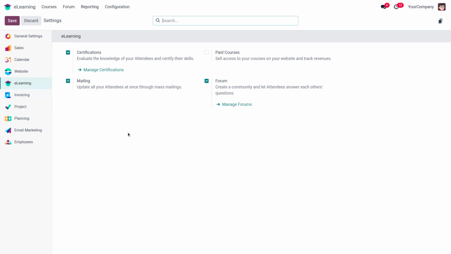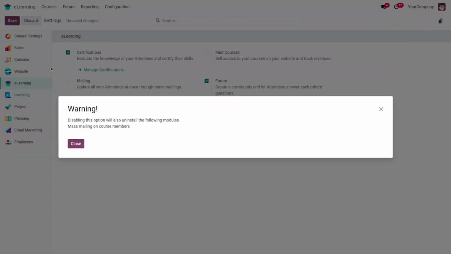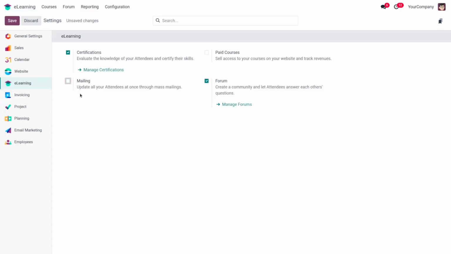Like if I disable this, and if I want to set this course as a private course, where only the invited person can attend this course, we can disable this. If we disable this, the option won't be available. Now I can enable it. Then there is a paid course option.